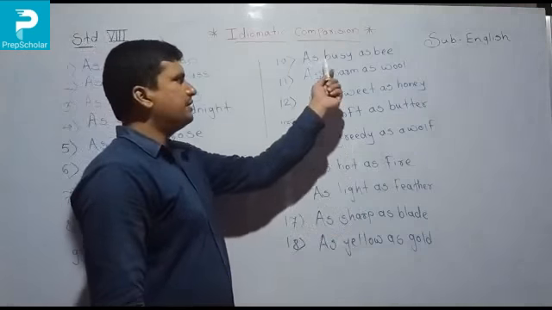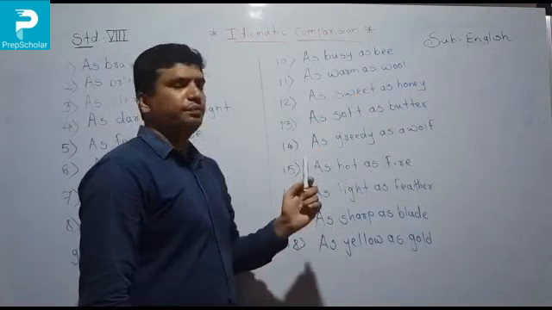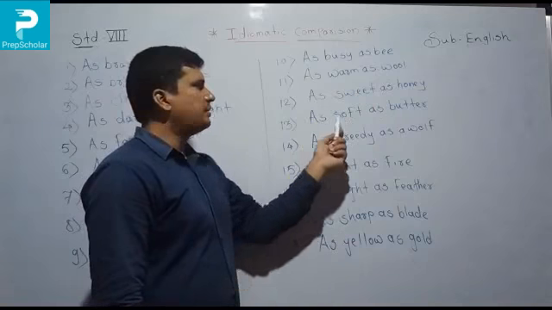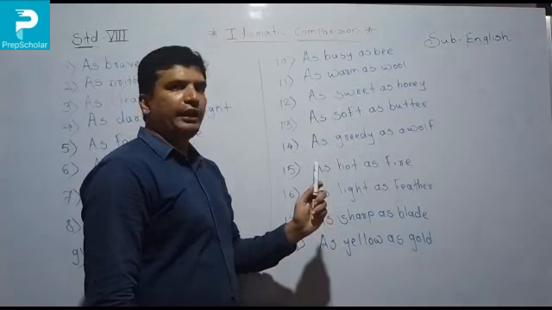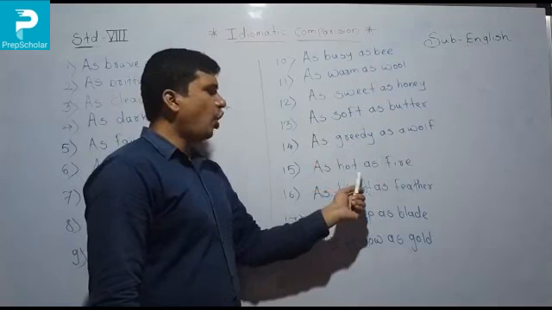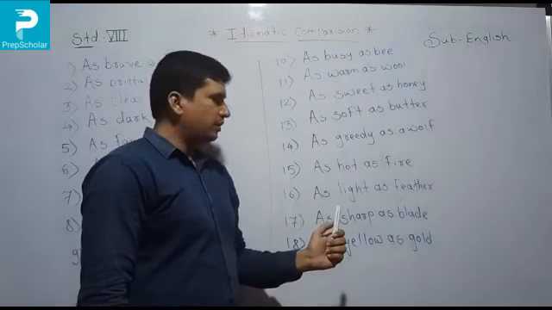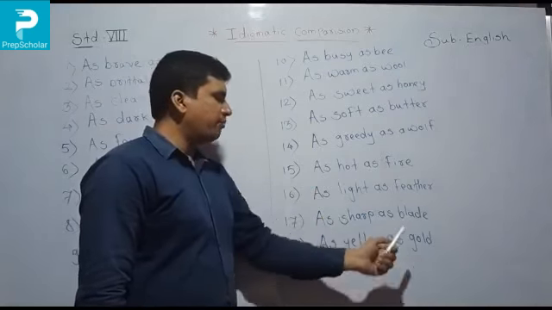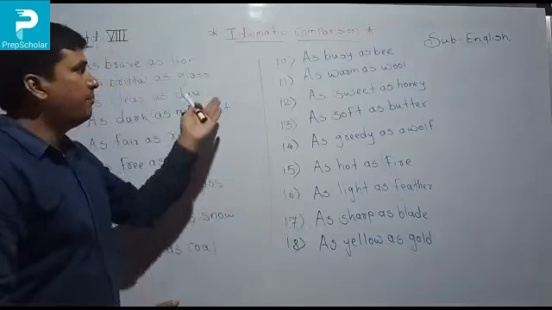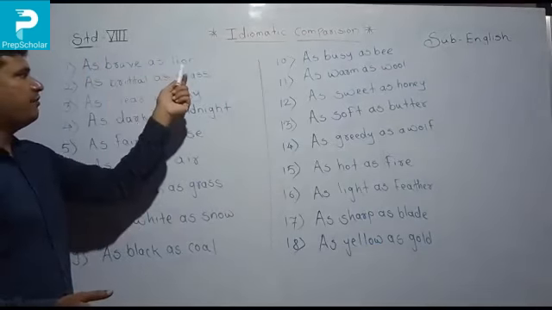Tenth one, as busy as a bee. Eleventh one, as warm as wool. Twelfth number, as sweet as honey. Thirteenth number, as soft as butter. Fourteenth number, as greedy as a wolf. Fifteenth number, as hot as fire. Sixteenth number, as light as a feather. Seventeen, as sharp as a blade. Eighteen, as yellow as gold. So these are the comparisons, and here brave is compared for the lion.